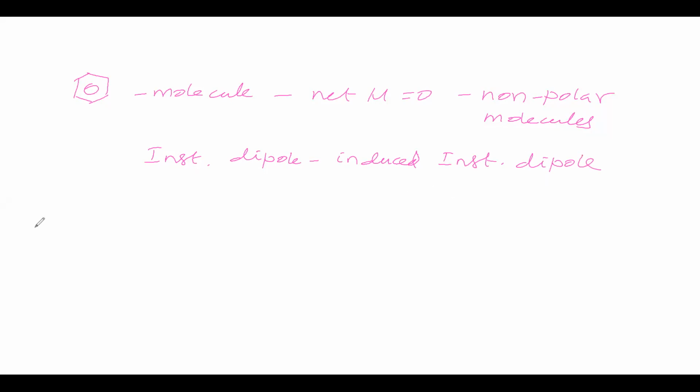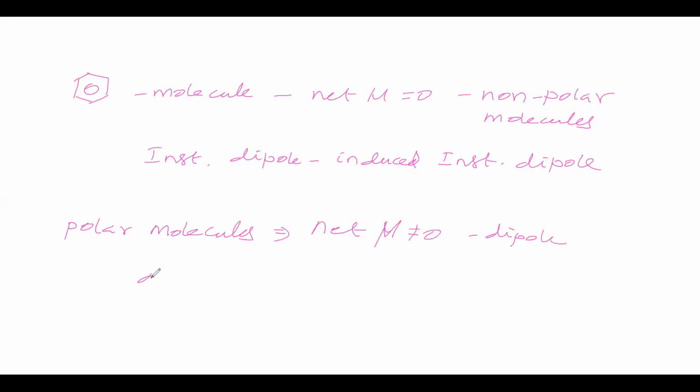Okay. Next, we'll take the next example. We'll take polar molecules. Polar molecules means net dipole moment is not equal to 0. Net dipole moment will be there, so these molecules exist as dipoles.